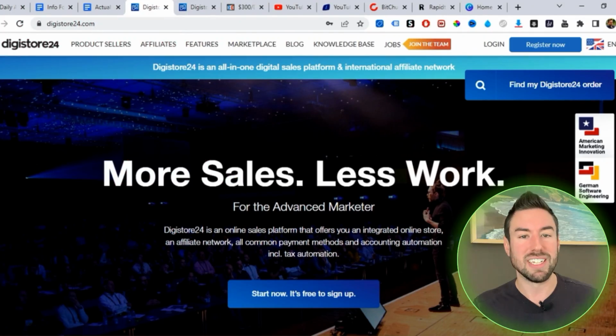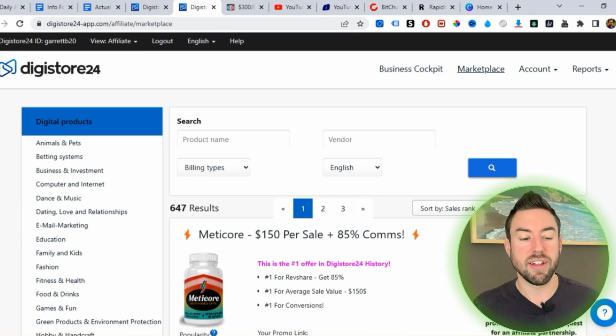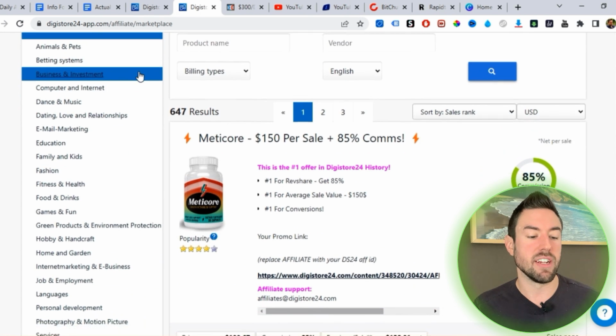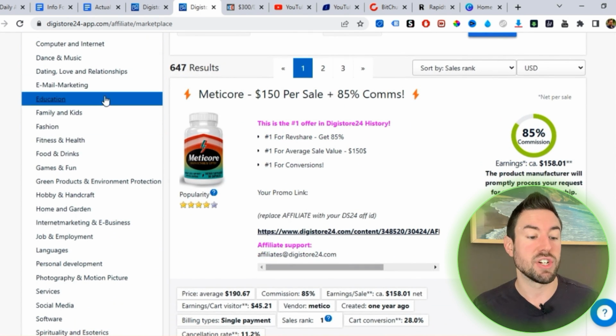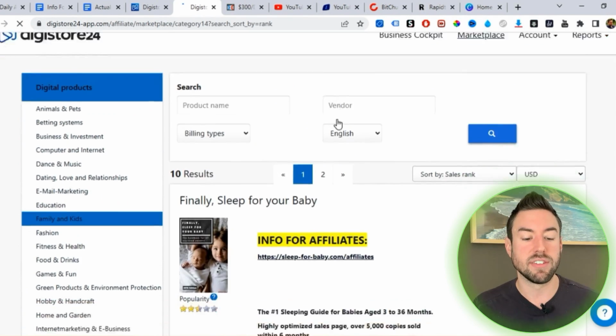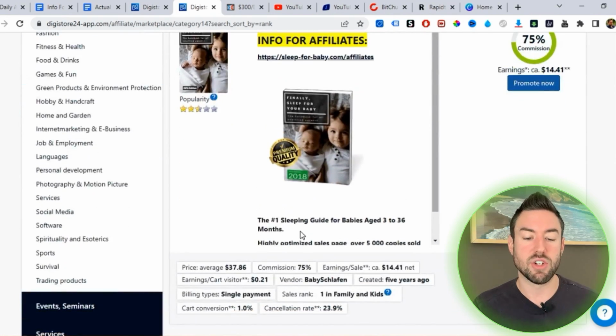But if you don't, one way you can do it is you can go to Digistore24. They have all these different products. So if you go ahead and register, you can go into the marketplace and they have all these different categories: animals and pets, business and investment, family and kids, fashion. So they have all these different categories, and you just go ahead and click on one and they'll have a list of different products and you can go ahead and get your affiliate link.